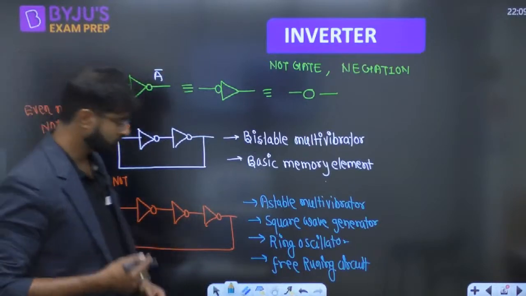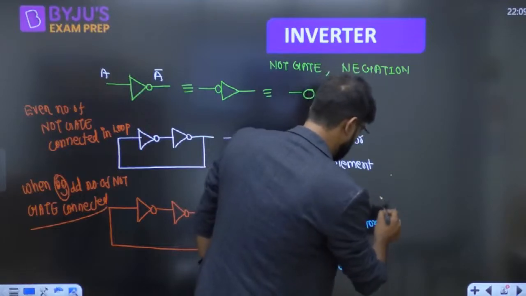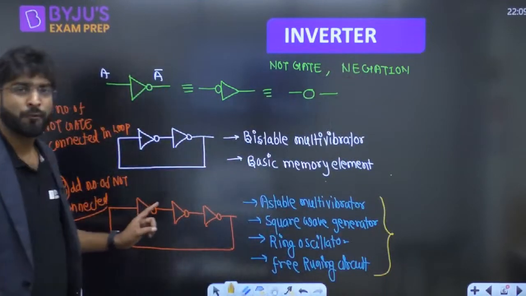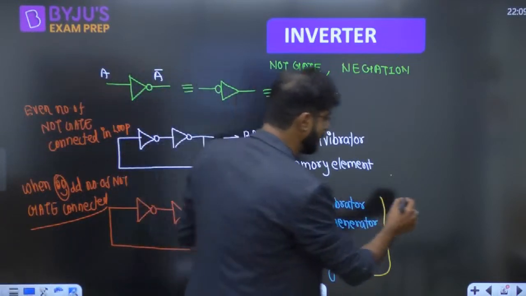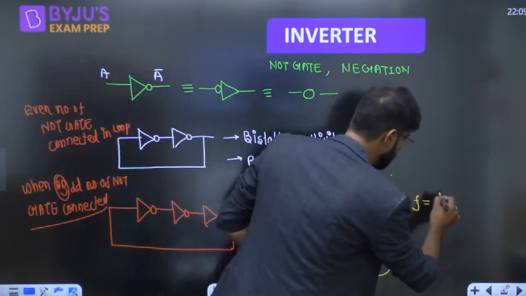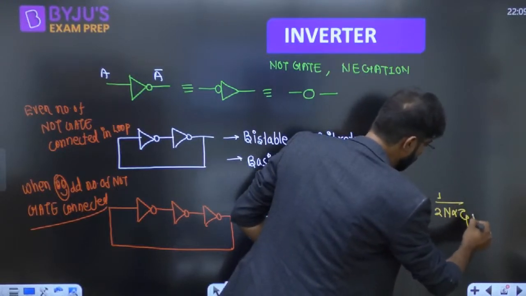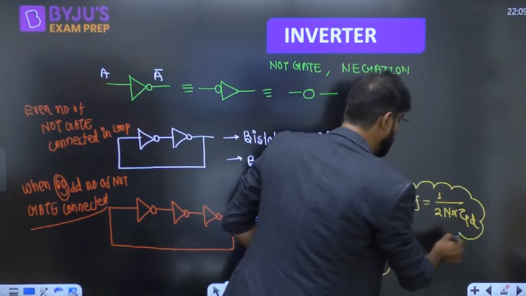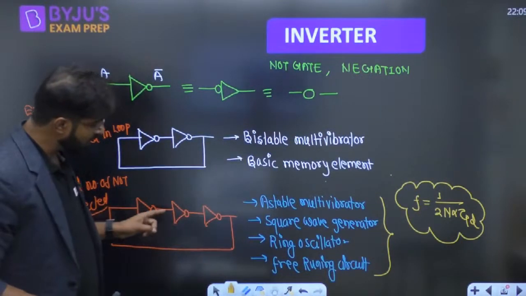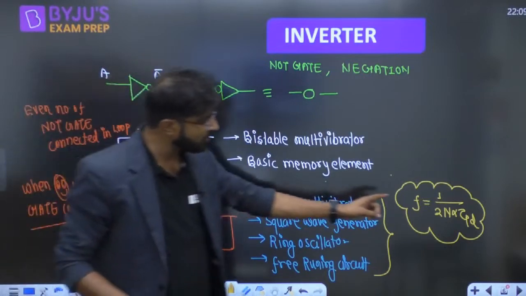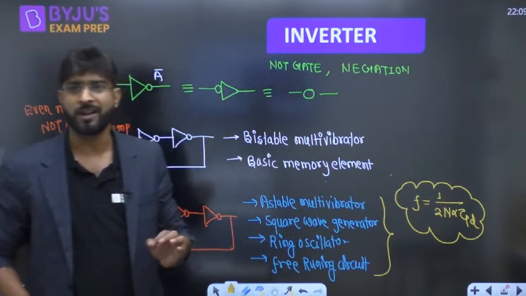One thing more, the signal generated by this particular method, right? Whenever an odd number of NOT gates is connected in the loop, then my dear friend, the circuit has the frequency 1 upon 2n t_PD. This is the frequency of the signal generated by this particular circuit, where n is just the number of NOT gates, right?